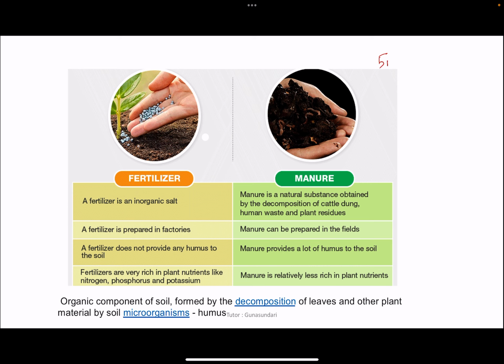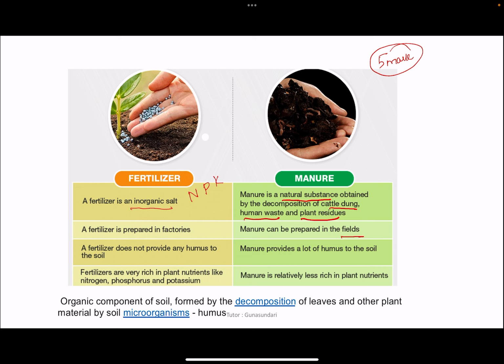And one of the important things is the difference between fertilizer and manure. This is an important 5-mark question also. So what is the fertilizer? It is an inorganic salt, that is NPK: nitrogen, phosphorus and potassium. And manure is an organic natural substance. It is obtained by the decomposition of cattle dung, human waste and other plant residues. Next, fertilizer is prepared in factories, and manures can be prepared in the fields by the farmers.